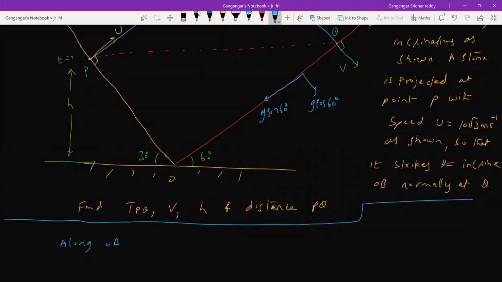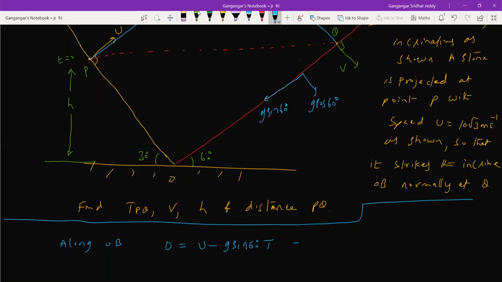The initial velocity along OB is u. Final velocity will be 0, no? At Q. So the equation will be 0 equal to u minus g sine 60 into t.